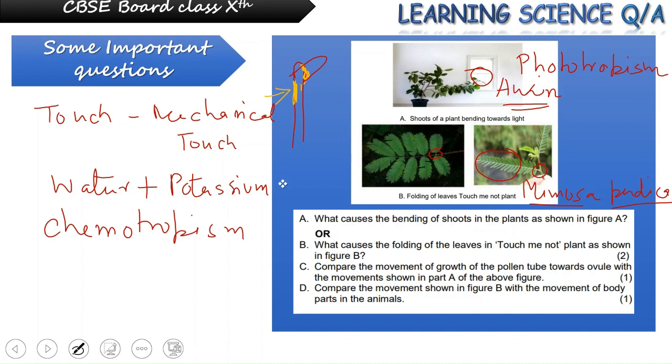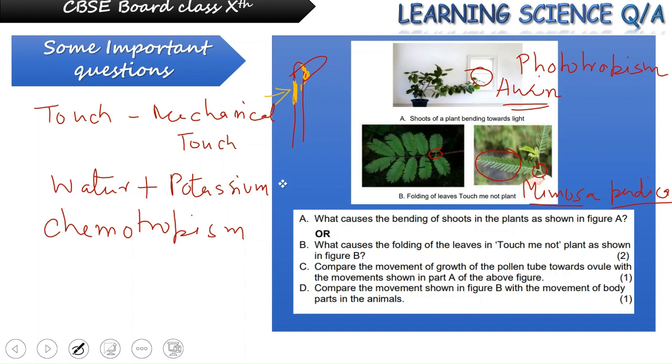So growth of the pollen tube towards the ovule is a result of a chemical signal released once a compatible pollen reaches the stigma. These are the movements noticed in the pollen tube. So this is a chemotropism case.